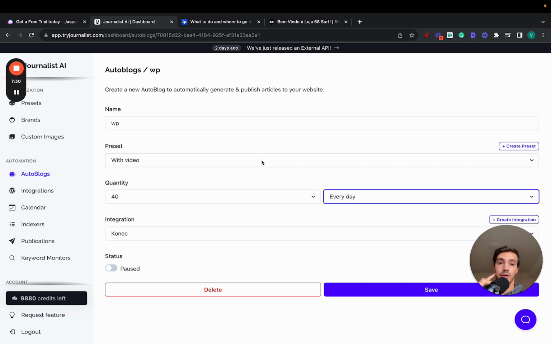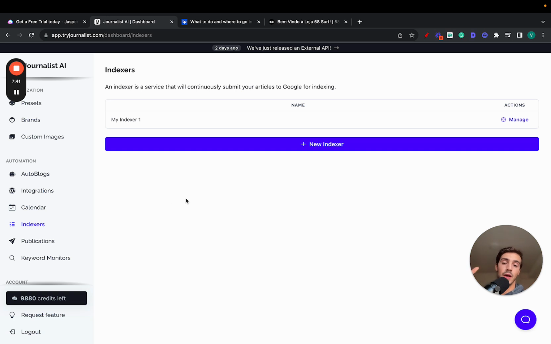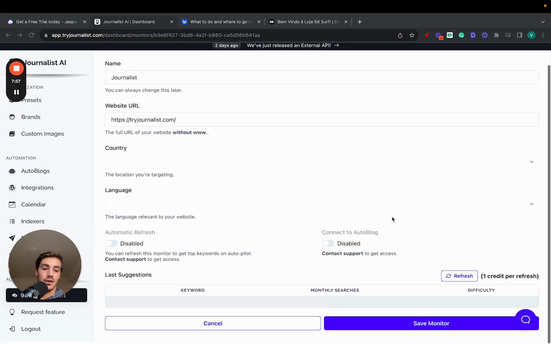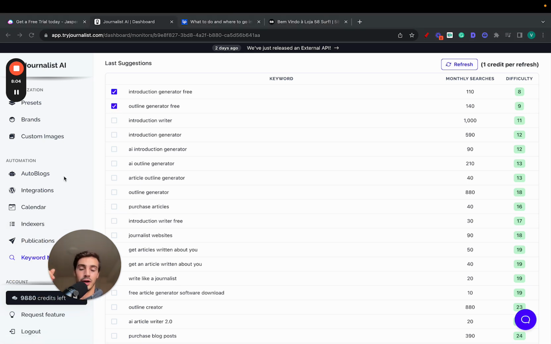So pretty powerful. There are some other features as well, like the indexer here. So essentially, you connect with our indexer, which is connected to Google Search Console, and we will force index the content you generate. So that's always good. There's also keyword monitoring. You just input your URL up here, and we'll give you keywords with low search volume, right, and high traffic that you should be producing content around. And you can just select these, and if you select them, you can connect them with your autoblog, and your autoblog will produce, again, brand tailored, rich content about these keywords right here.